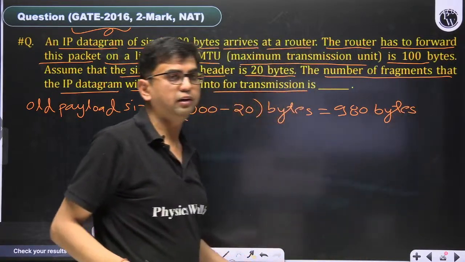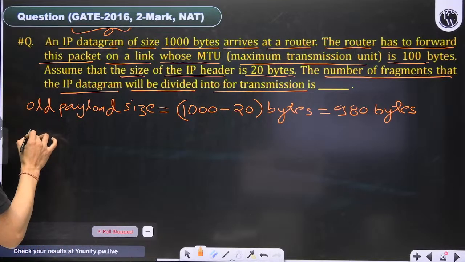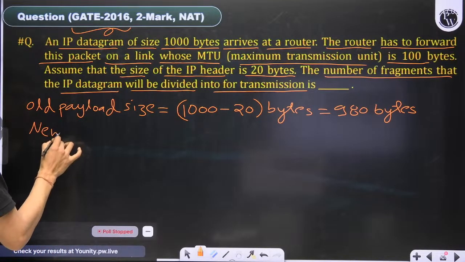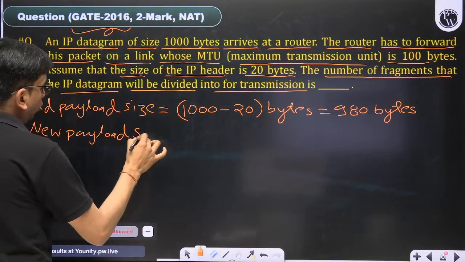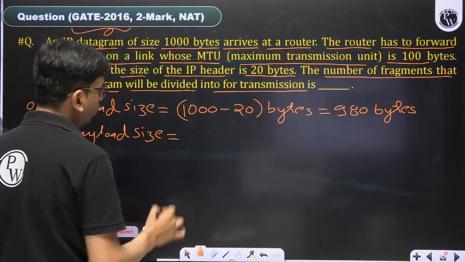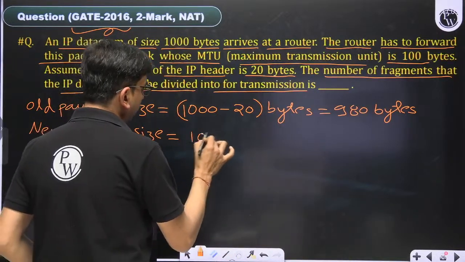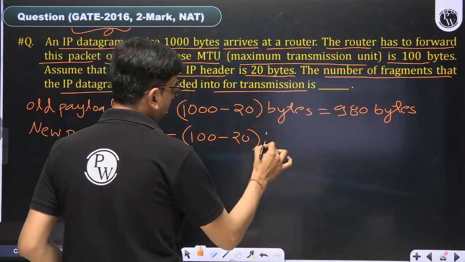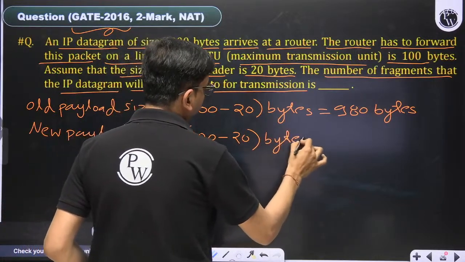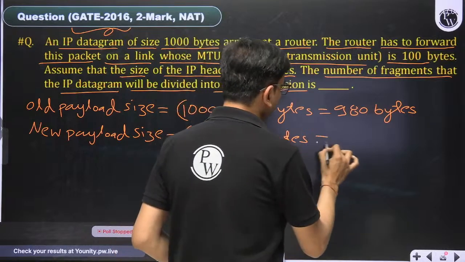Old payload size is 980 bytes. Then we have to find out the new payload size. New payload size means the new packet we are going to make as per the MTU. The MTU is given 100. 100 minus 20, the same header size we have to use. So it will become 80 bytes.